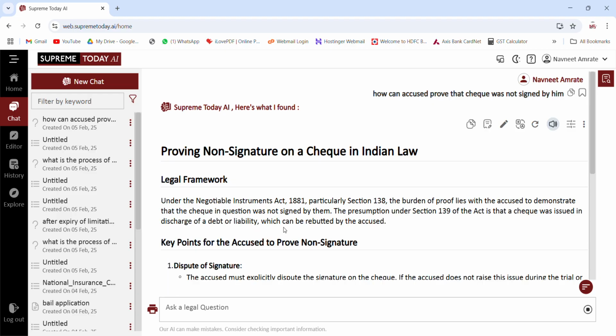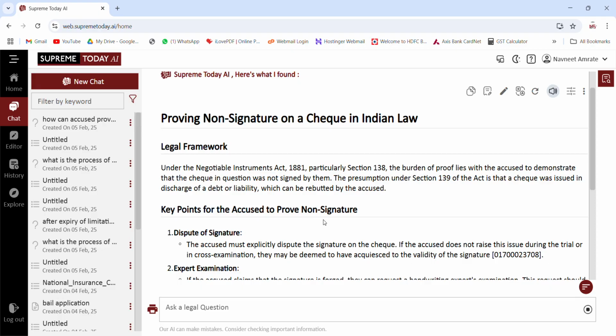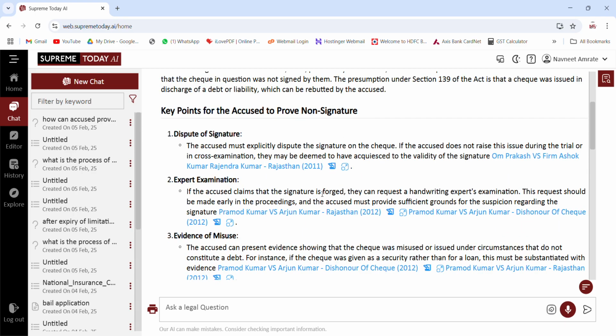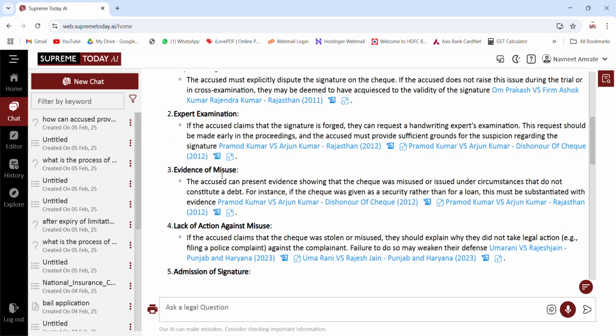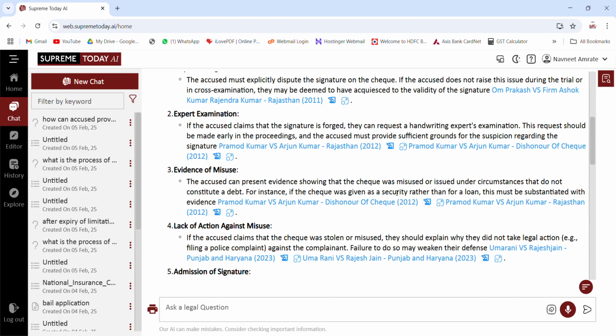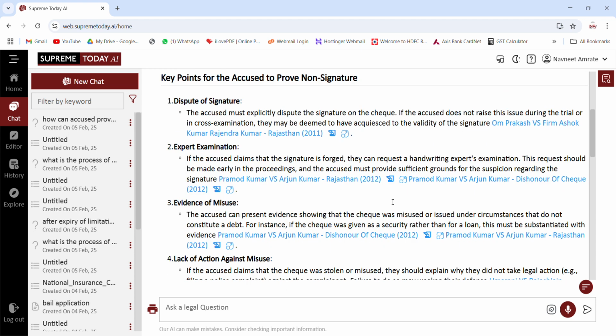So now you see the entire process about this particular query: dispute of signature, expert examination, evidence of misuse. The accused can present evidence showing that the check was misused or issued under circumstances of misuse, lack of admission of signature. The accused must explicitly dispute the signature on the check, if the accused does not raise that during the trial.